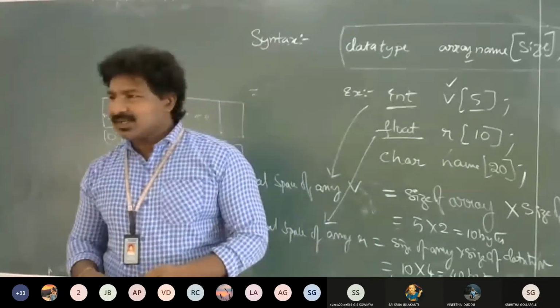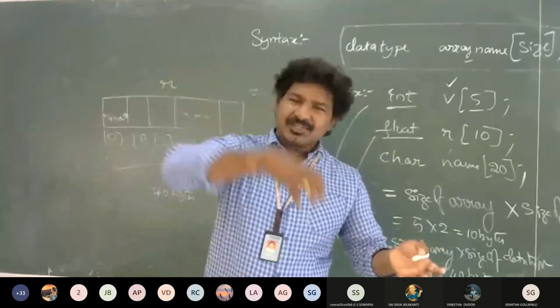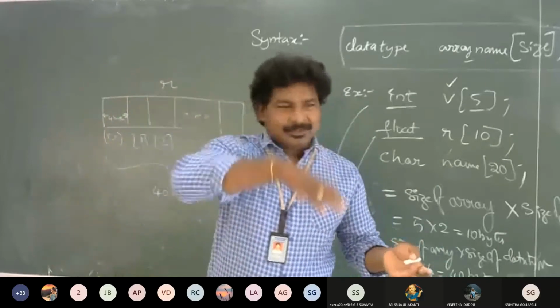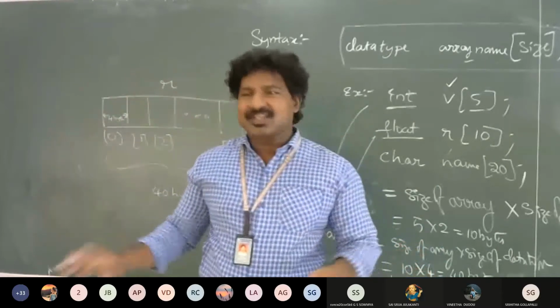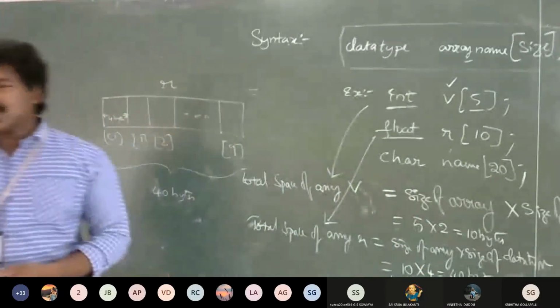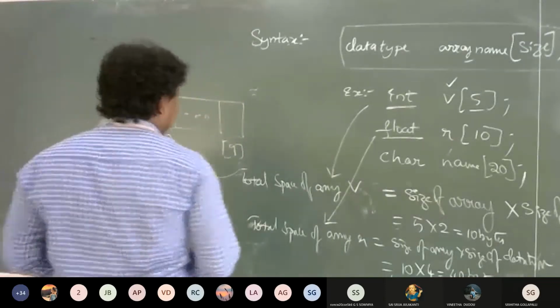So what I said, actually, accessing can be of two ways. You can put values into it, or you can read the values from the array. Right? So how do you do that? First one, storing values into arrays.